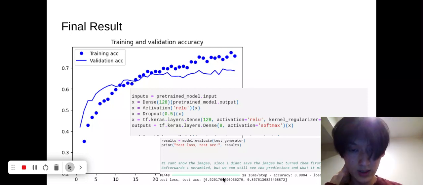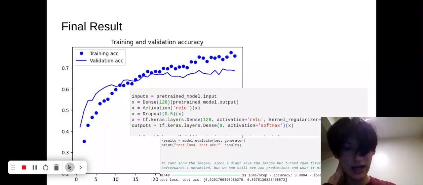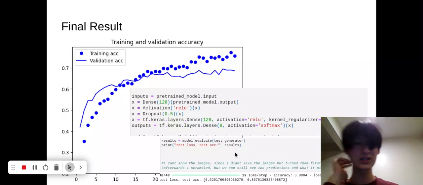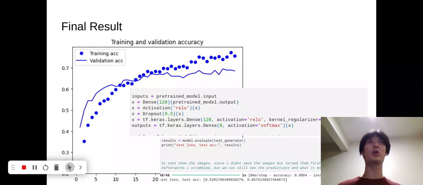Then if I run the evaluation on the test set, I actually get 85% accuracy, which is really, really good. So in this model, it pays off that we have no overfitting. Because we have no overfitting, the test data set actually has very high accuracy. So that's a very, very good thing.